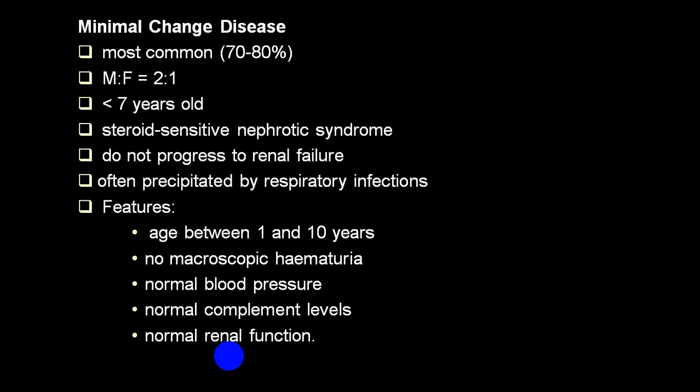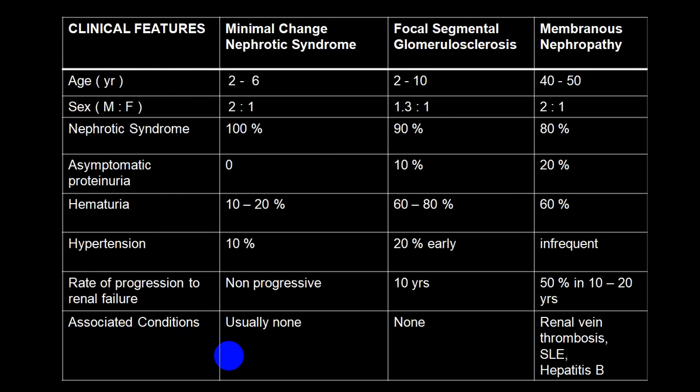In a case of a minimal change nephrotic syndrome, it is most common, 70 to 80% of the time. Male to female ratio is 2:1. Usually the age is less than 7 years. It is steroid sensitive or steroid resistant. Do not progress to renal failure, often precipitated by respiratory infections. So usually classical features are age between 1 to 10 years. There is no macroscopic hematuria, normal blood pressure, normal complement level, and nearly close to normal renal functions.